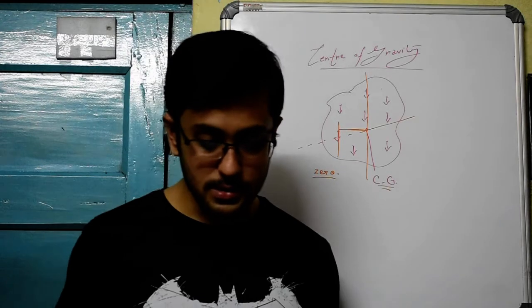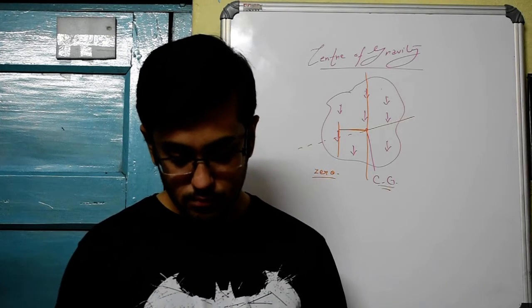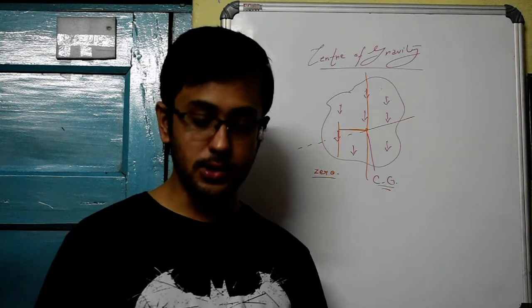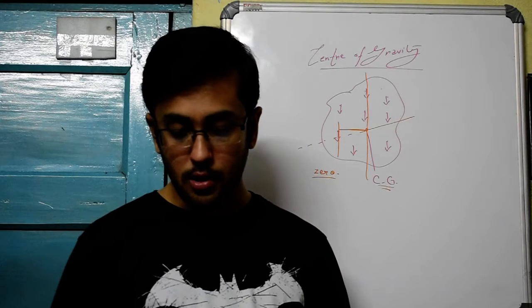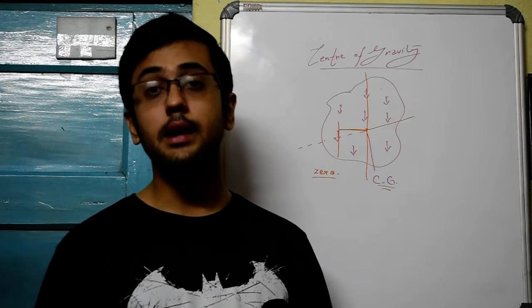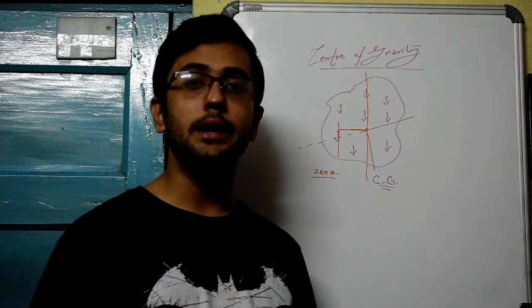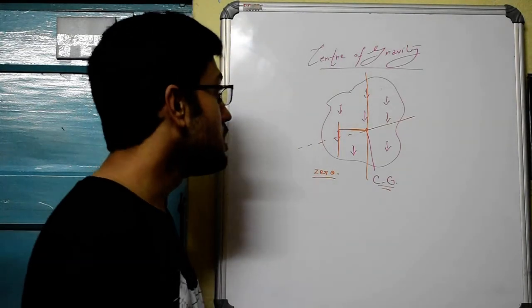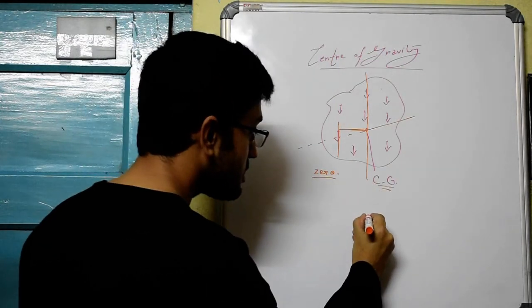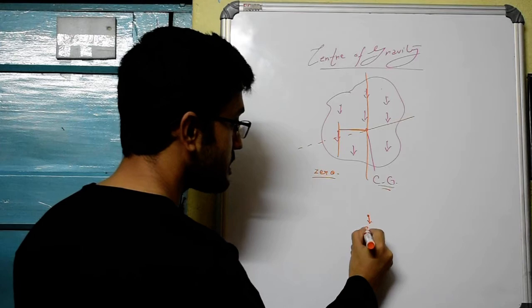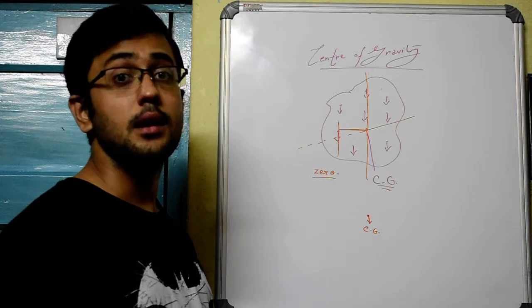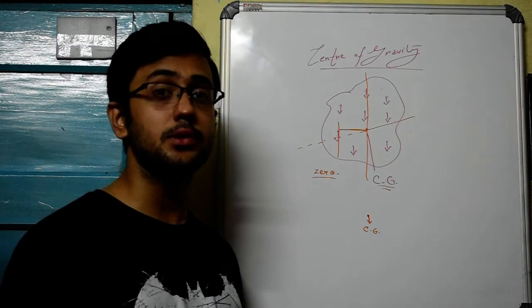As given in your book, it says center of gravity of a body is the point about which the algebraic sum, that means I have to take the signs into consideration, algebraic sum of moments of weights of particles constituting the body is 0, and the entire weight of the body can be considered to act at this point. That's the important thing. So we don't need to consider all these different particles; it is as if the entire weight is concentrated in one particular center, the center of gravity. That is the mathematical concept behind center of gravity.